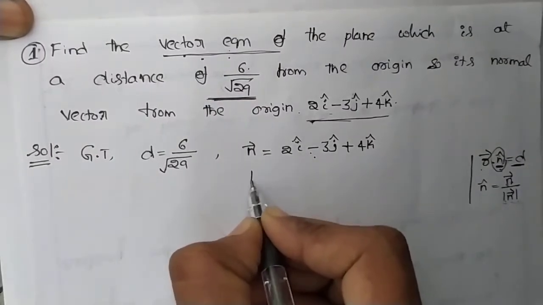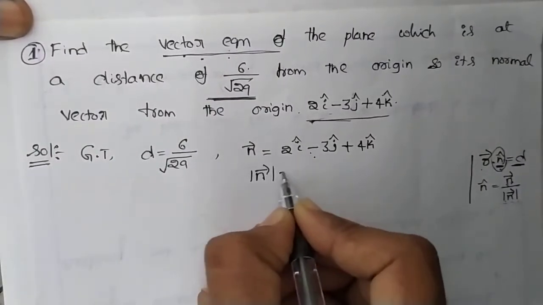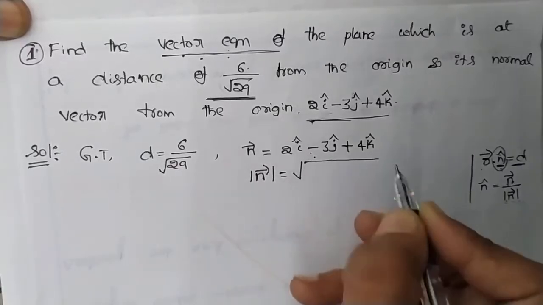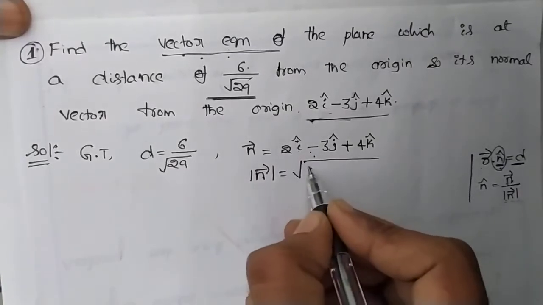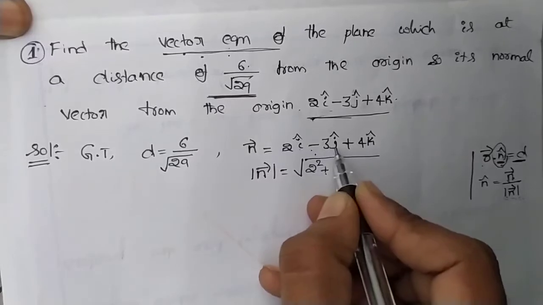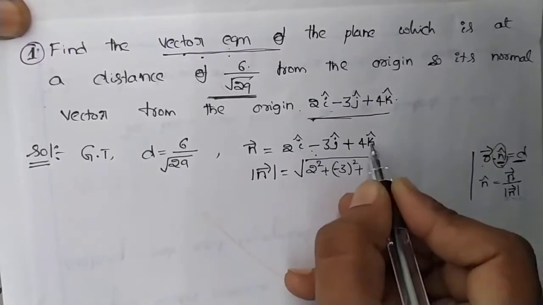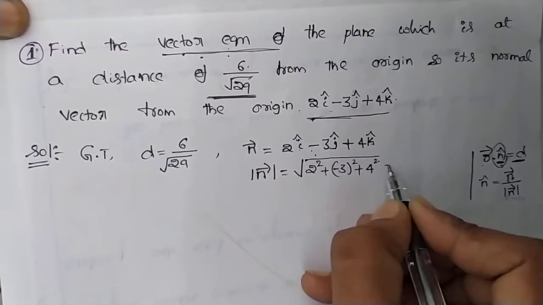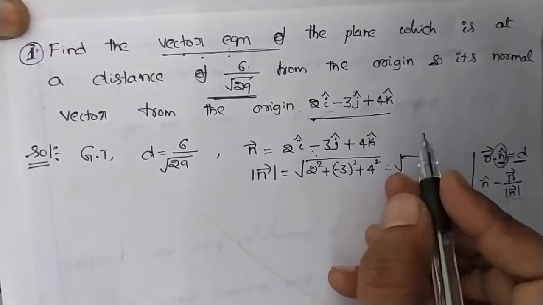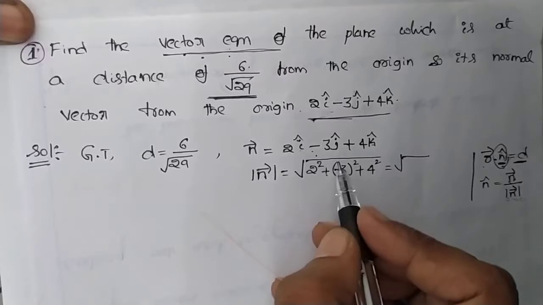The magnitude of n vector equals square root of i component square, 2 square, plus j component square, that is minus 3 whole square, plus k component square, that is 4 square. How much is the value of it?